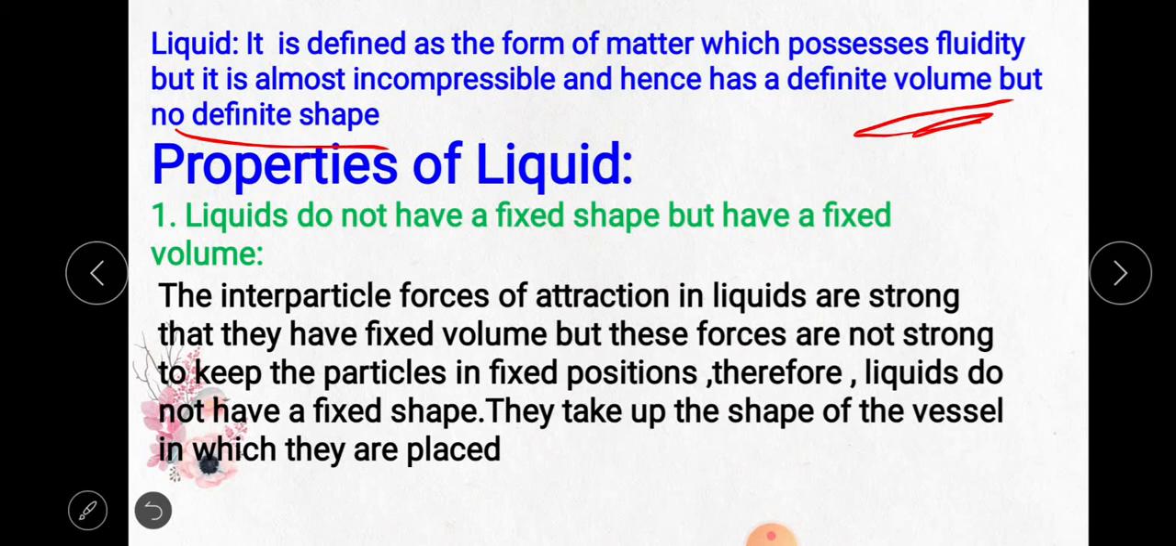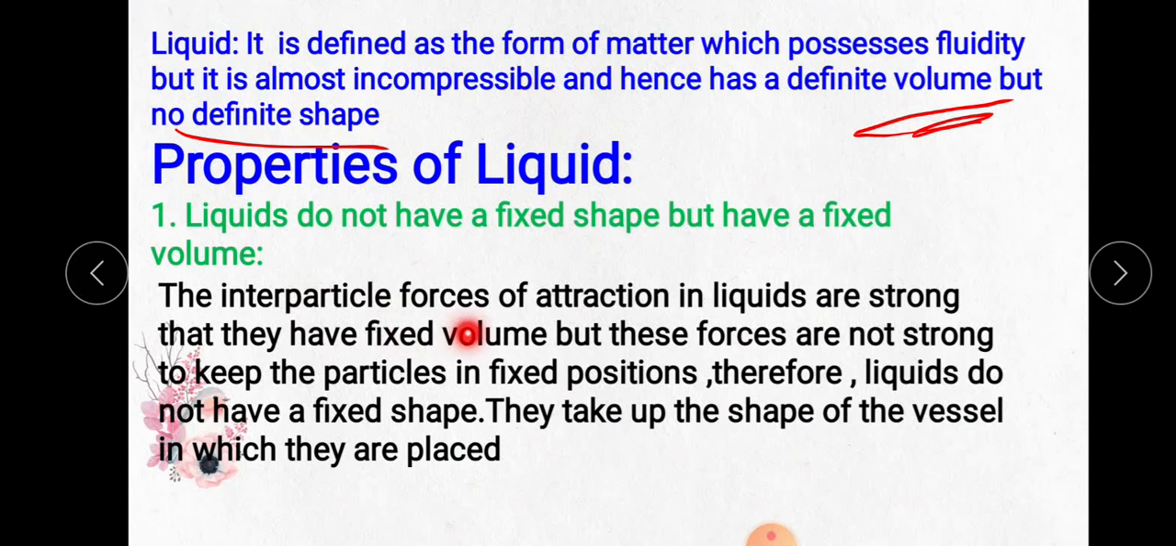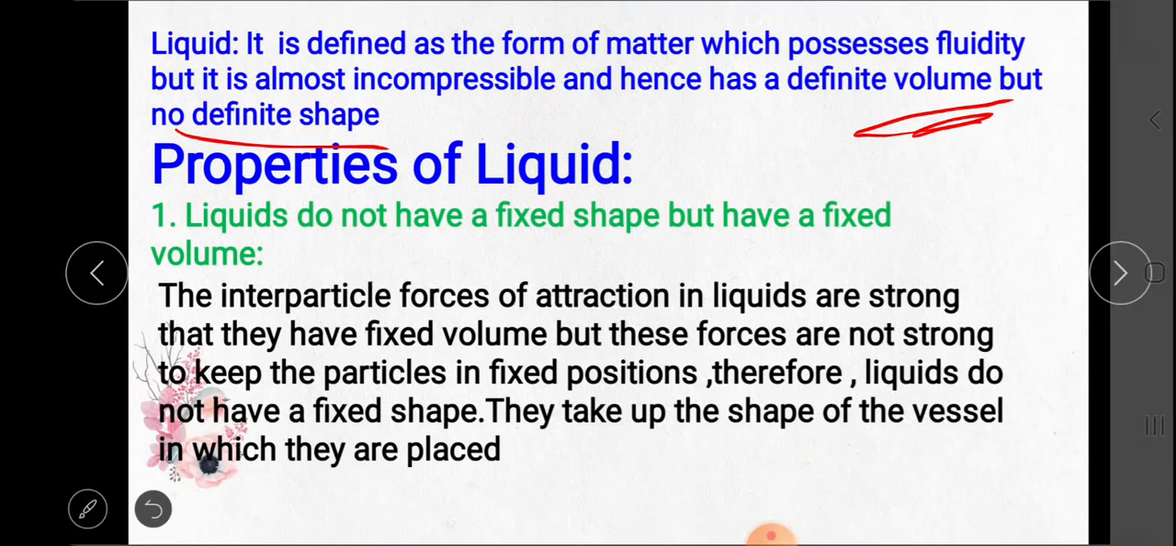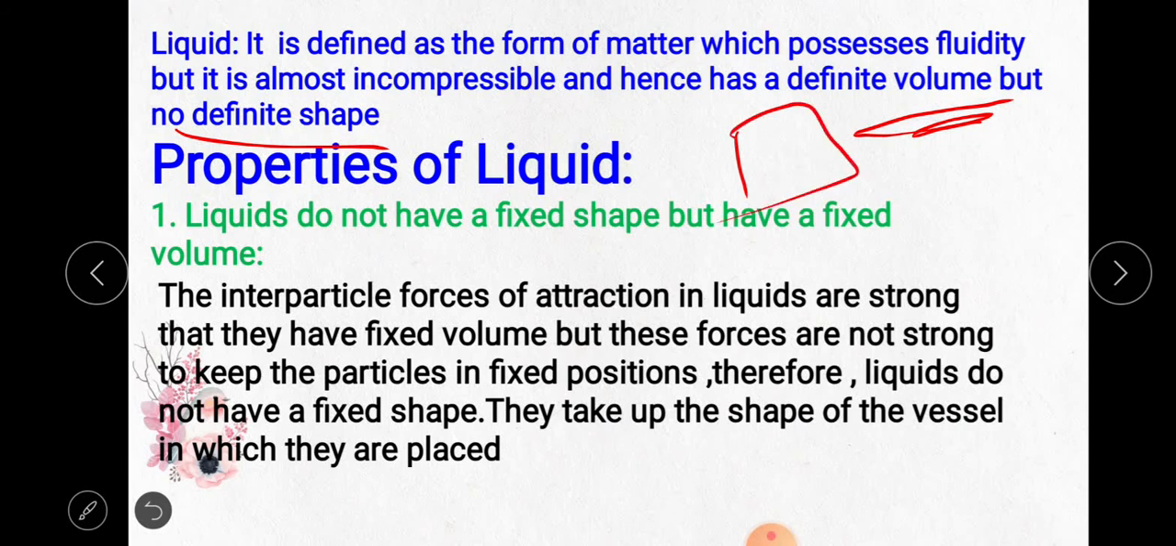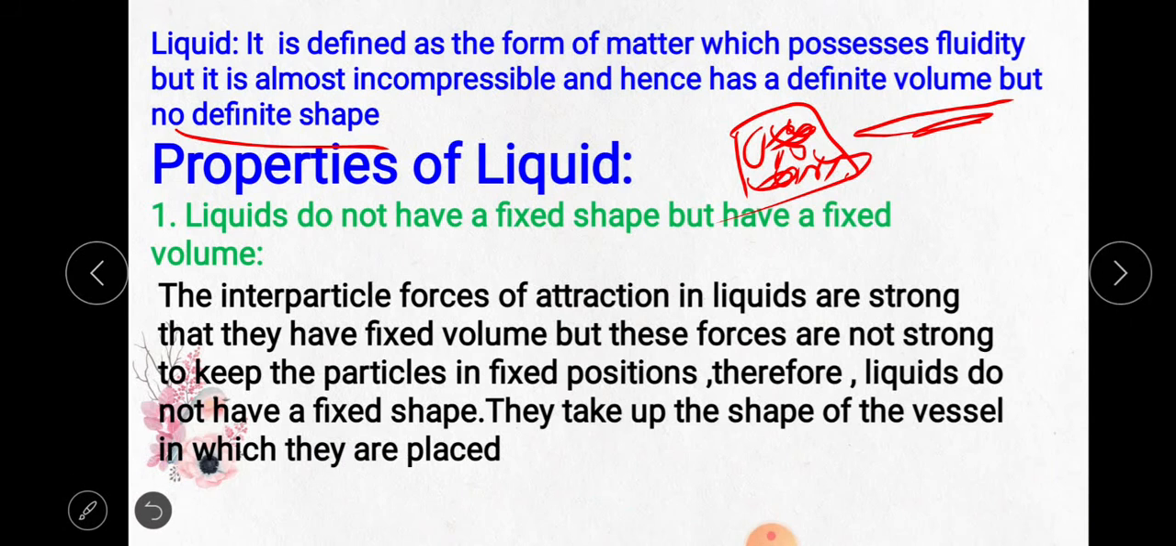Okay, the interparticle forces of attraction in liquids are strong. For example, in solids, as I showed you in blocks, all particles are gathered compressedly. All particles are tightly arranged, so there is no interparticle space in a solid. But in liquids the interparticle forces of attraction are strong enough that they have a fixed volume, but these forces are not strong enough to keep the particles in a fixed position.